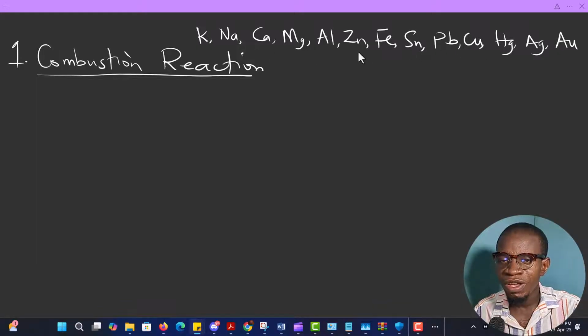If I'm going across this way from left to right, their reactivity decreases. Which means that the most reactive metal I have here is potassium, followed by sodium, followed by calcium, followed by magnesium, followed by aluminium.